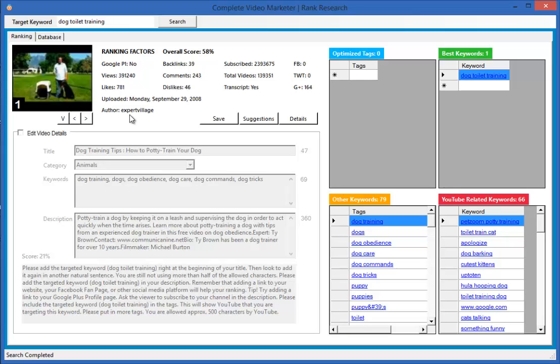We get all of the data that we need to take a decision in one place, and we get this accurate data. We don't get just a score based on whether somebody's optimized the title, keywords and description. And we'll see why in other searches, why it's important to evaluate both ranking factors.